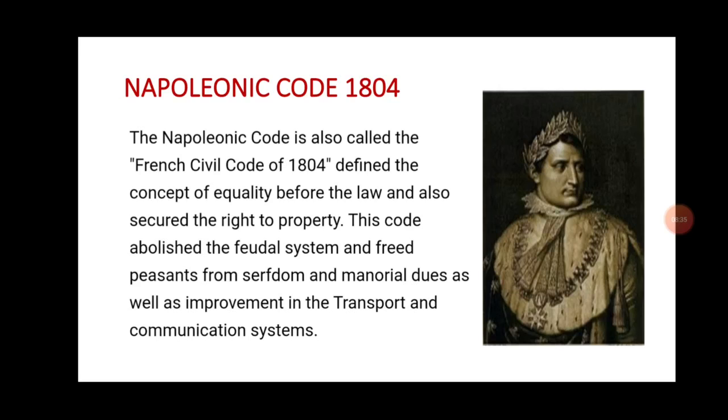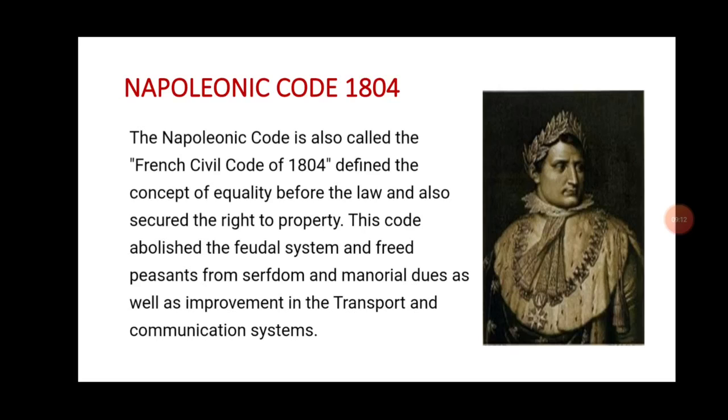After that, the people of France wanted to establish a government which would have stability and be able to solve their problems. That kind of government the people wanted. At that time, Napoleon came as a liberator for the French people and people accepted him. As he was a military general, he established monarchy. Though he destroyed democracy, he introduced many good things for the French people, for their betterment.